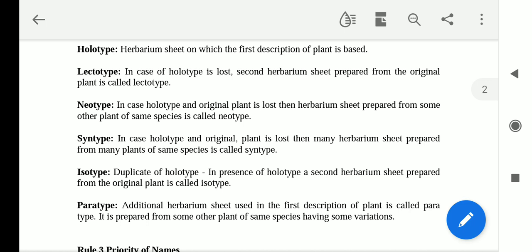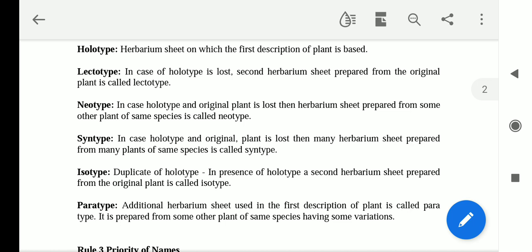Next is neotype. In case the holotype and original plant are lost, then a herbarium sheet prepared from another plant of the same species is called neotype. This is the second category. When you have lost your lectotype also, it means your holotype is lost and your original plant is lost. So at that time, when you take another plant from the same original place, that will be considered as neotype.